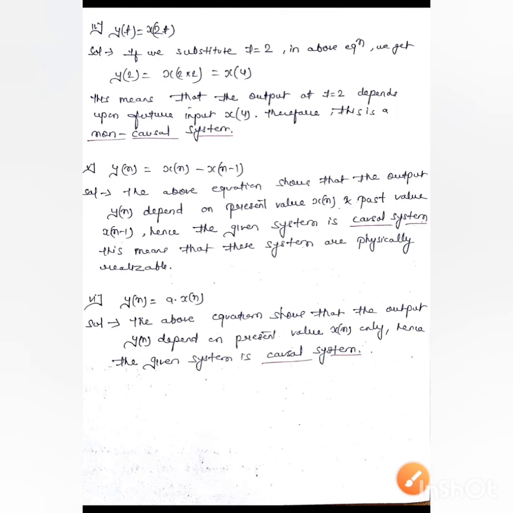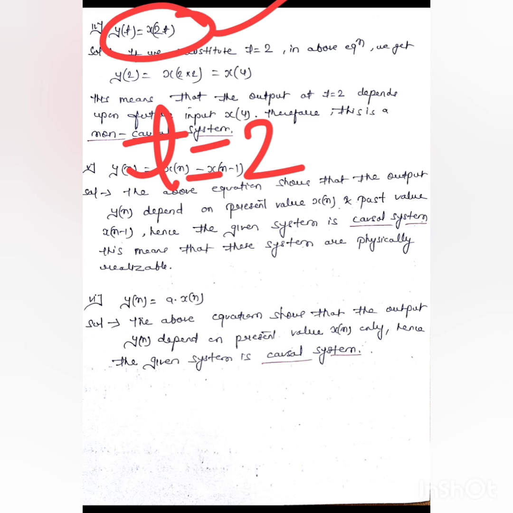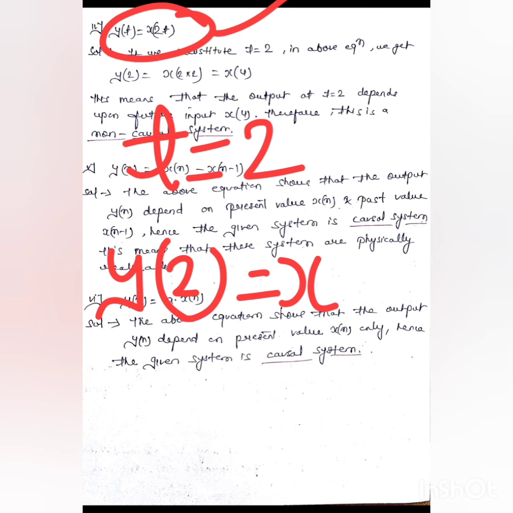Now moving on to the next question, y(t) equals x of 2t. Again from the expression itself, we are not able to determine whether the given system is causal or not. So we substitute a value in the given system. We substitute t equals 2 in this expression, then we get y of 2 equals x of 2 into 2, which is 4.